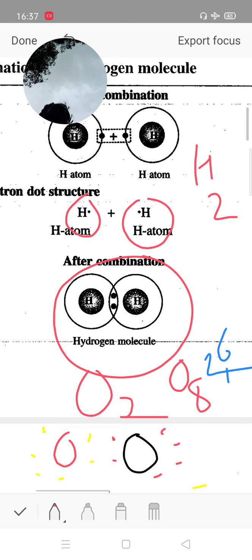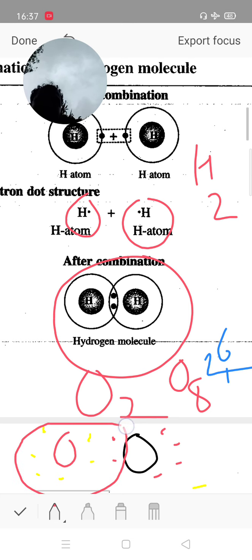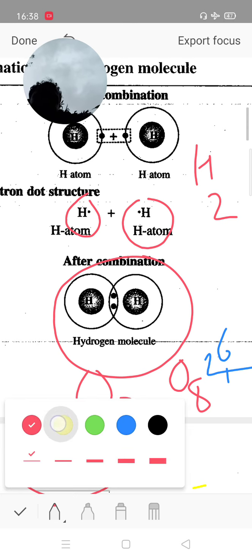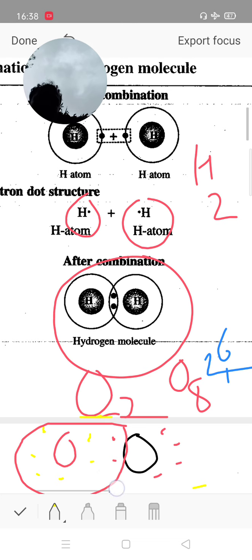One oxygen has 6 valence electrons and requires 2 electrons to complete the octet. Therefore, it shares 2 electrons with the other oxygen to form 8 valence electrons, a complete octet, and a covalent bond forms.